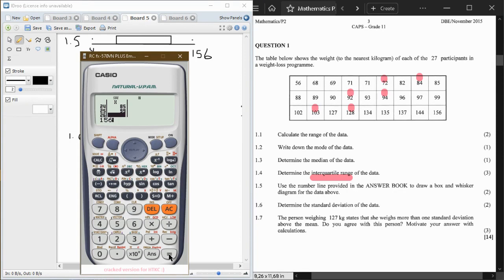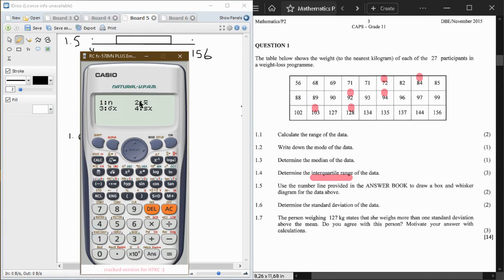6, right? Then you press equal sign, right? Here is a number that is off. Why is it 156 here? Then you're going to press AC. I think there's a mistake somewhere. Then you press shift stat. So after that you press AC, then shift 1, then you go to VAR.